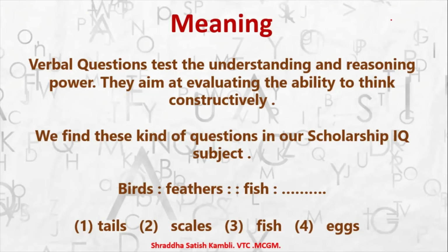Remember this: for the first pair given to you, you have to establish a relationship, and then repeat the relationship and find the answer. Now, tail is a part of the fish's body, but the entire body is not covered with tails. What about scales? Yes, the fish's body is covered with scales. Fish is of course wrong, and egg is something inside the body of the fish. So using your reasoning and logic, the correct answer is scales.